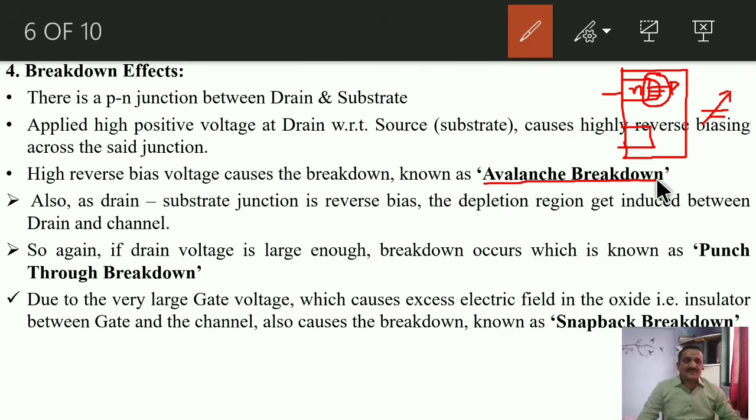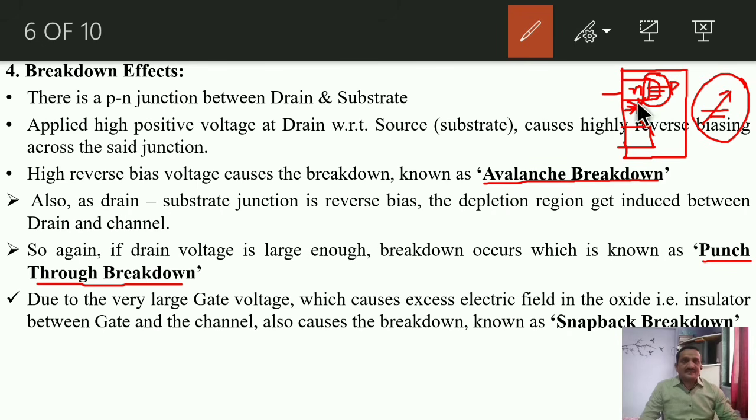The first breakdown that occurs in MOSFET is of avalanche type. Similarly, whenever we increase VDD sufficiently, there is an increasing depletion region within the channel also. Already there is an induced channel here, so the depletion region may extend into the channel, and the breakdown may occur again, that is between drain and channel. That type of breakdown is known as punch through breakdown. So these two breakdowns are related to the large application of VDD.